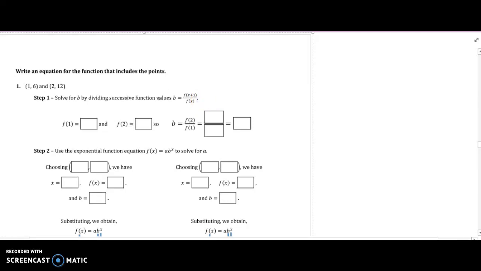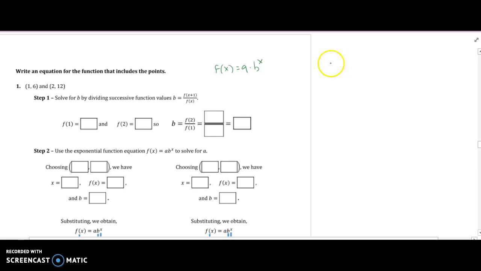All right, now we're going to go over to page 31 and try out another example. So this one is asking us to write an equation for the function that includes the points. So we know that an exponential function looks like f of x equals a times b to the x. And if we remember, that kind of goes off of the geometric sequence.